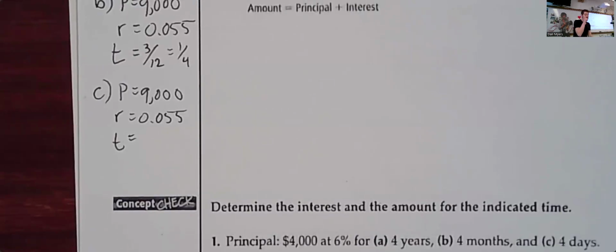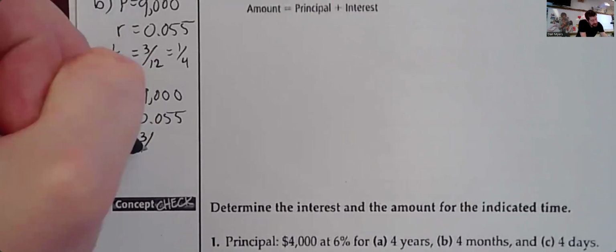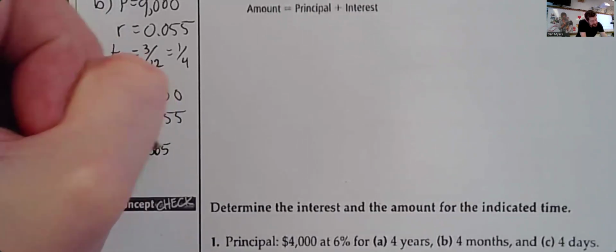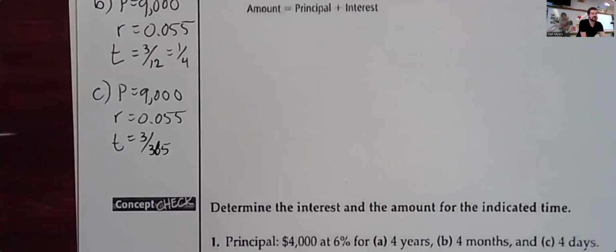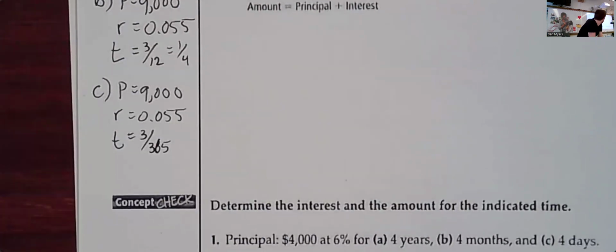How many days are in a year? 365. All right. So we're looking at, in terms of years, 365ths, which I don't believe reduces. Anybody check that on their calculators as fraction, 3 over 365? I don't think it reduces. So we'll just leave it like that.